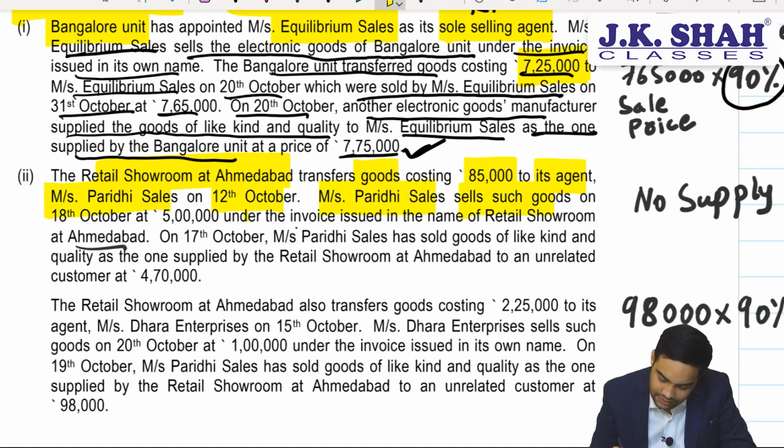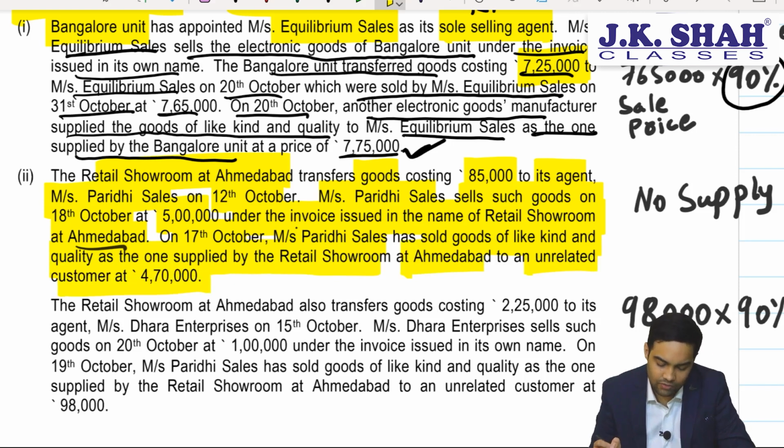Paridhi Sales sells such goods on 18th October for 5 lakh under the invoice issued in the name of retail showroom at Ahmedabad. On 17th October, Paridhi Sales has sold goods of like kind and quality as one supplied by retail showroom at Ahmedabad to an unrelated customer at 470.